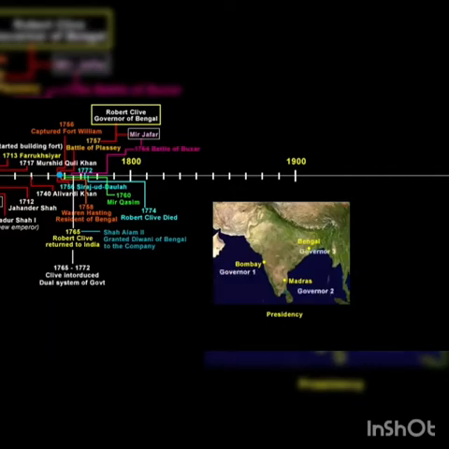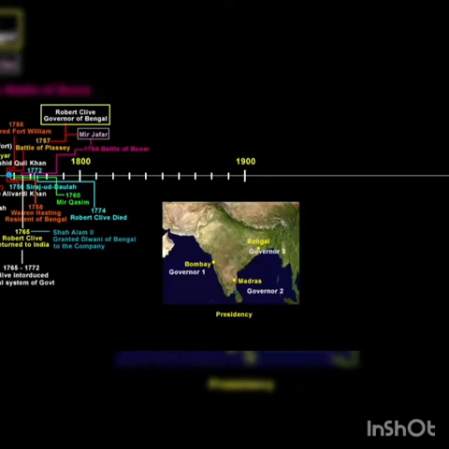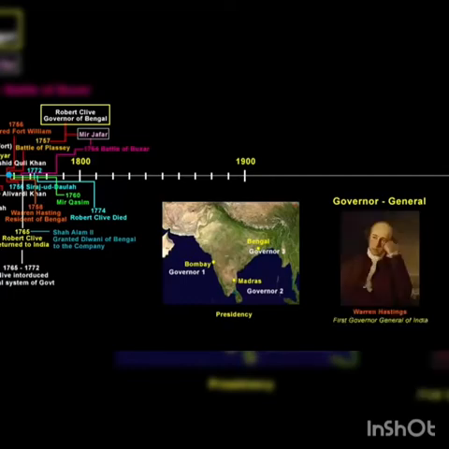Just like how Robert Clive was the governor of Bengal, there were governors of Madras and Bombay. The supreme head of the administration was the Governor General, meaning all these governors would report to the Governor General. And Warren Hastings was the first Governor General of India. He was appointed as the Governor General in 1772. And not to forget, Warren Hastings is the same guy who was once the prisoner of Siraj-ud-Dowlah when he captured Fort William at Calcutta in 1756.